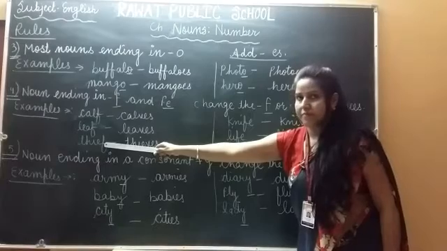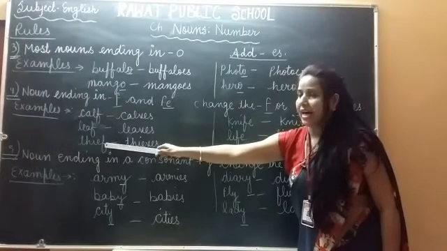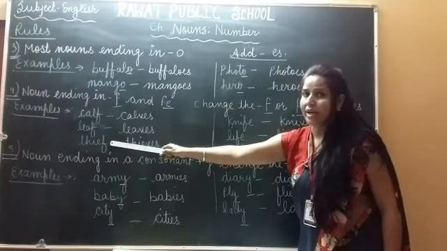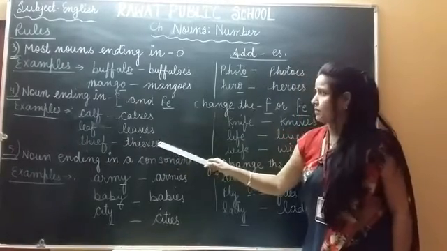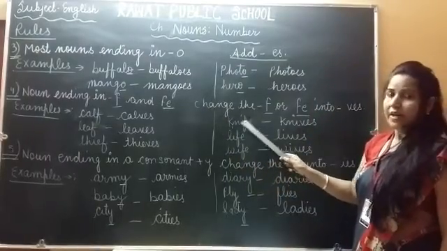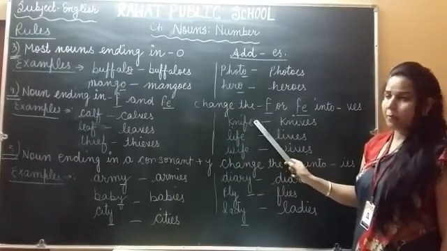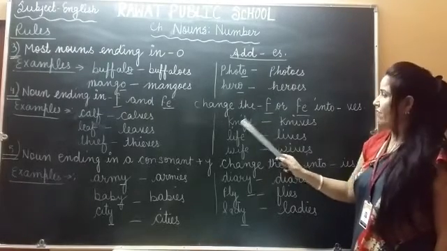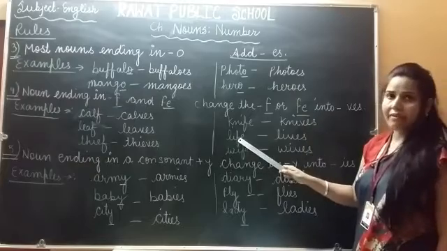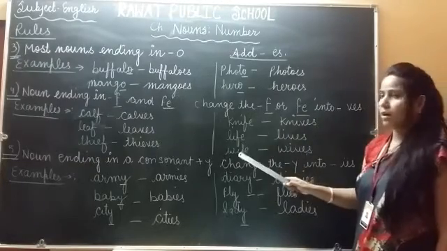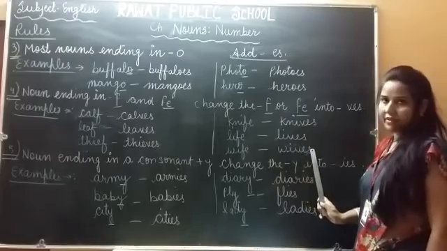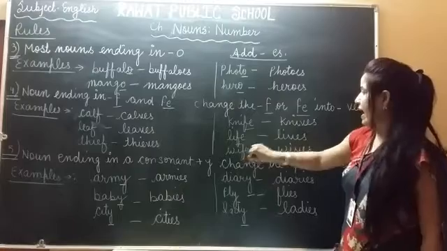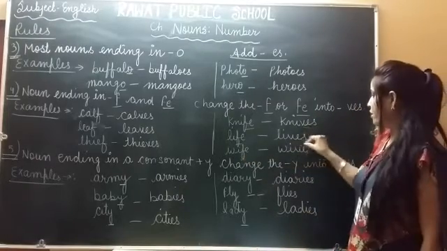Here thief, here also it is ending in F and we will add VES to make it plural, it will be thieves. Here knife, it is ending with FE. The place of FE we will add VES to make it plural, it will be knives. And life, it will be lives. Wife, it will be wives. Okay, so the place of FE we will add VES to make it plural.